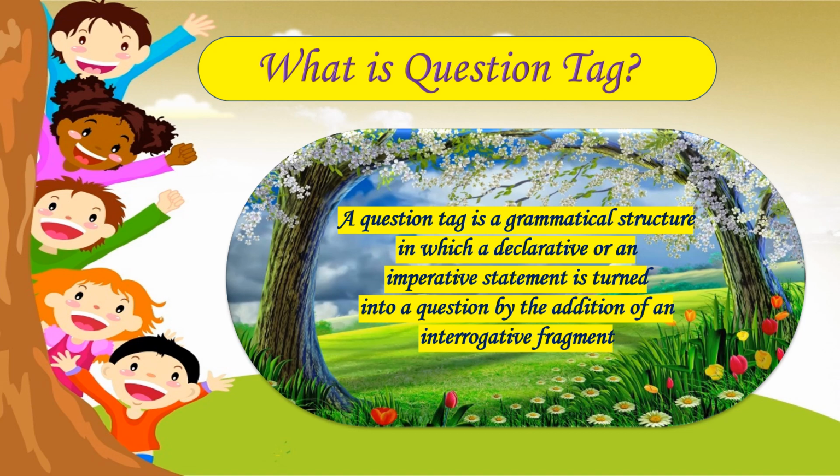Now, what is a question tag? A question tag is a grammatical structure in which a declarative or imperative statement is turned into a question by the addition of an interrogative fragment, something which is asked again for confirmation. That is a question tag. It depends on certain rules, so we'll be learning golden rules with examples in this video.